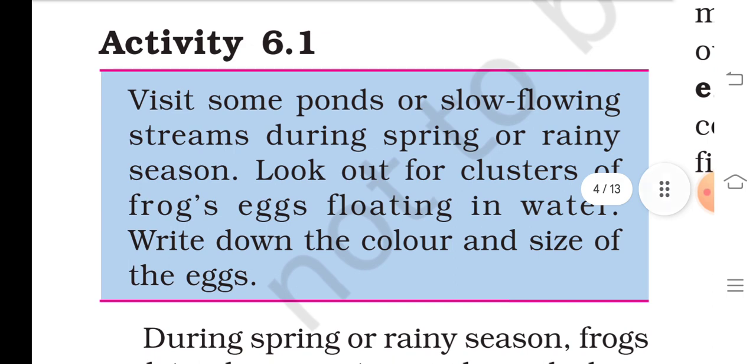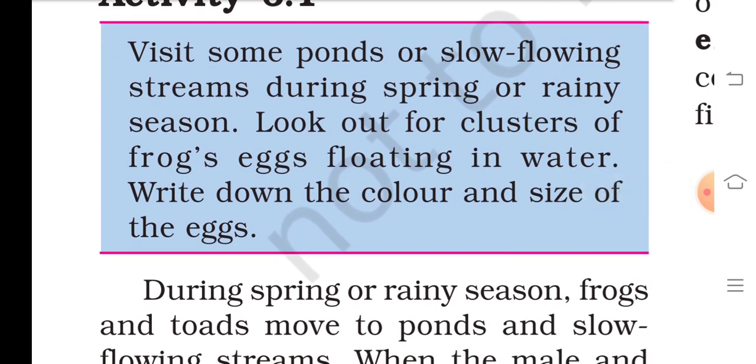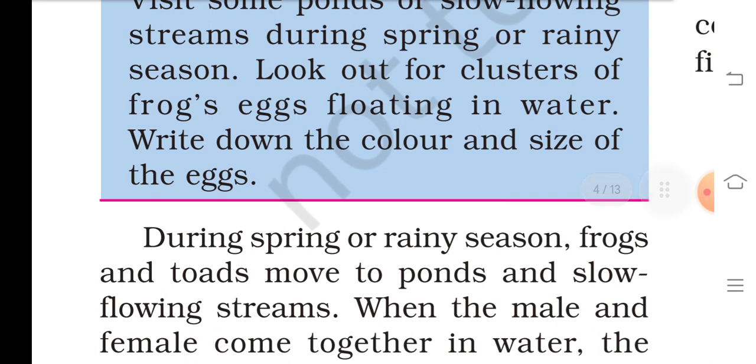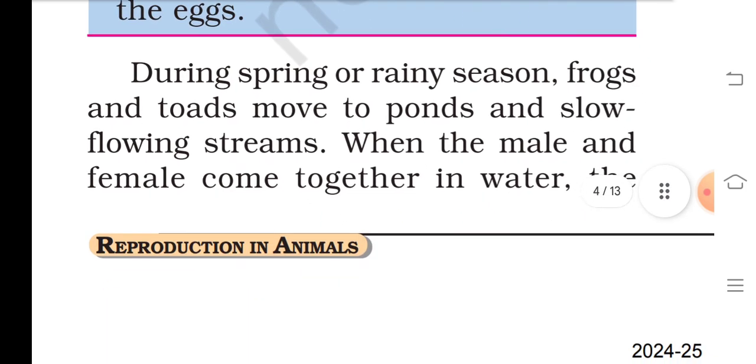Visit some ponds or slow flowing streams during spring or the rainy season, or look out for a frog's eggs floating in water. Write down the color and size of the eggs. During spring or rainy seasons, frogs and toads move to ponds and slow flowing streams, where the males and females come together in water.